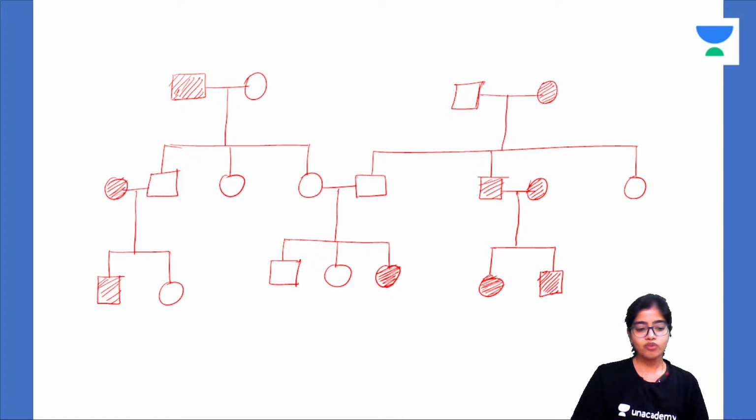Can you see there are two families here? This is one family. Now this has one family comprising of three generations, first, second and third generation. And then this family, one of the daughters from this family, from the second generation, got married to the son in this family in the second generation, and therefore the two pedigrees got linked. Now both of these show some kind of an inheritance, which you have to tell me in the chat section. What is the mode of inheritance that is depicted in this pedigree analysis?